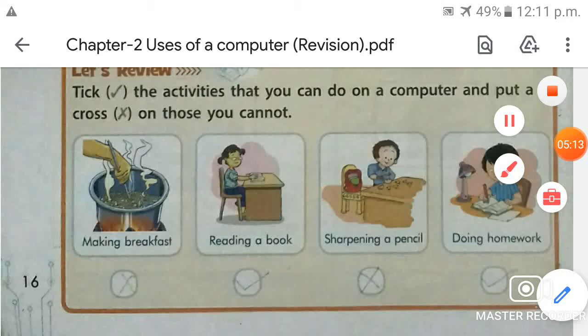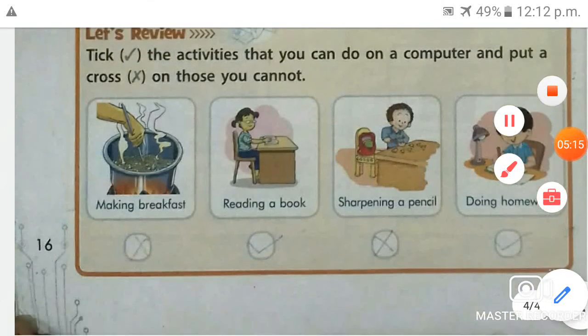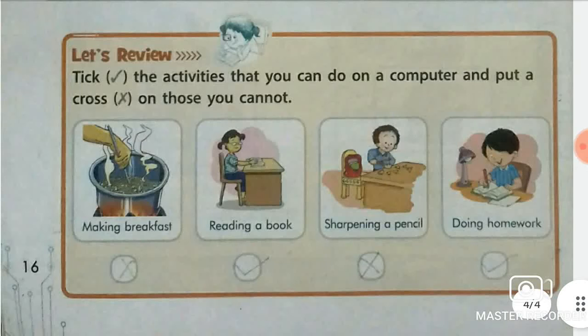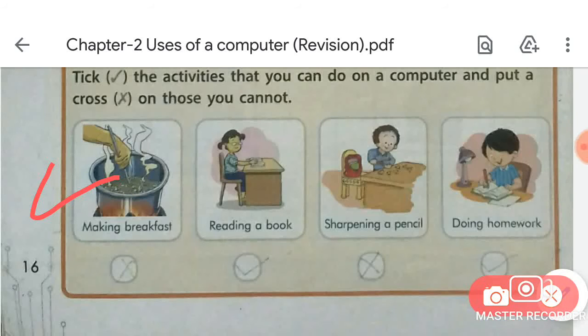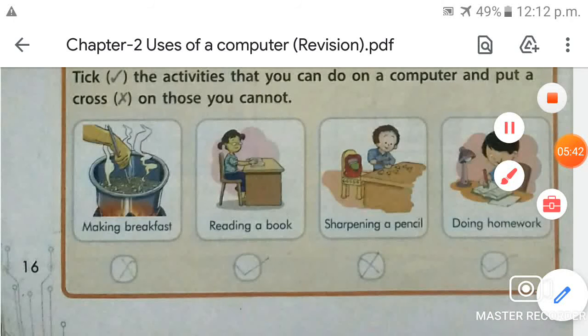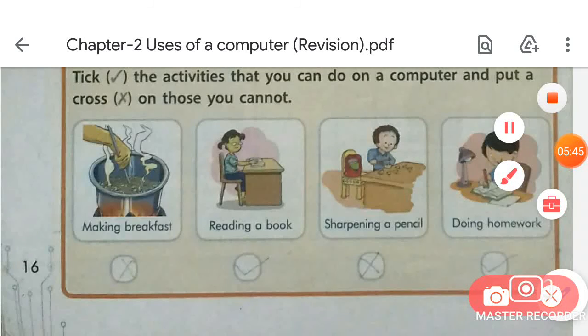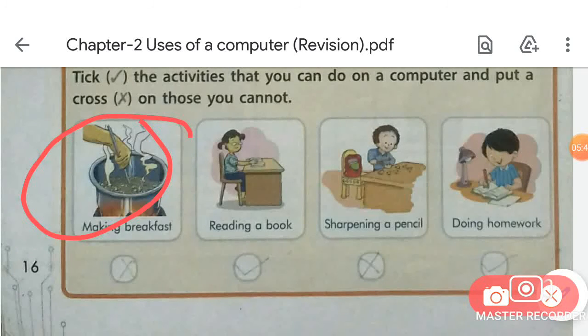So the first activity that is given here is making breakfast. Can you make breakfast on a computer? Tell me, students, can you make breakfast on a computer? And the second activity is reading a book. Third one is sharpening a pencil. Can you sharpen a pencil on a computer? Next one is doing homework, okay. So you have to tick the activities that you can do on a computer and cross the activities that you cannot do on a computer. So first activity, making breakfast, okay.